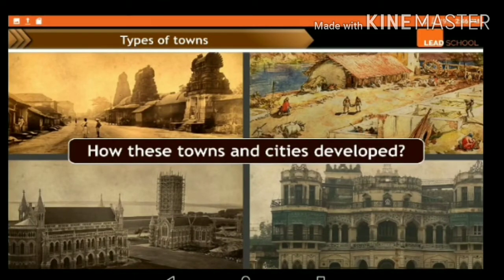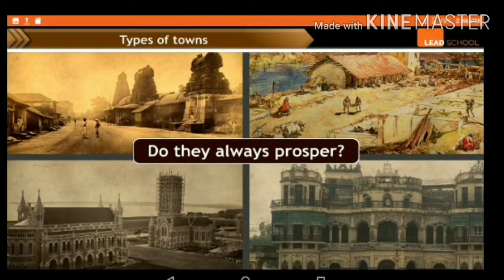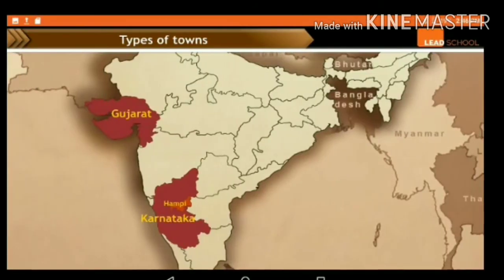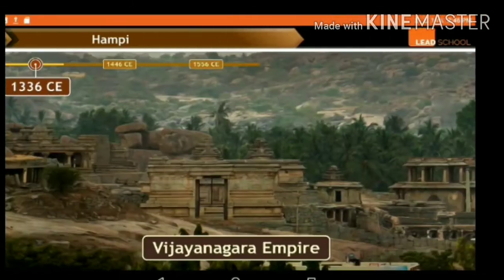Now, how did these towns and cities develop? Did they always prosper? What do I mean by this? That they always had enough money and wealth so that they could function properly? So now let us discuss all these aspects in a few cities of the medieval period. For example, we are going to discuss Hampi, which is in Karnataka, and Surat, which is in Gujarat.